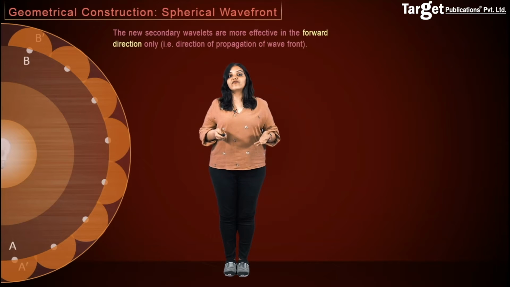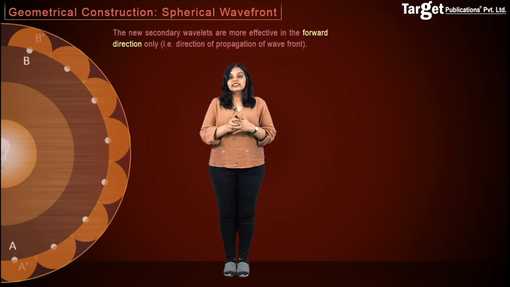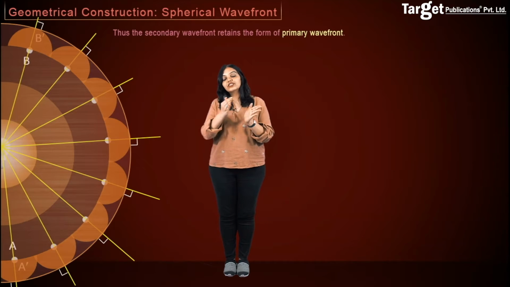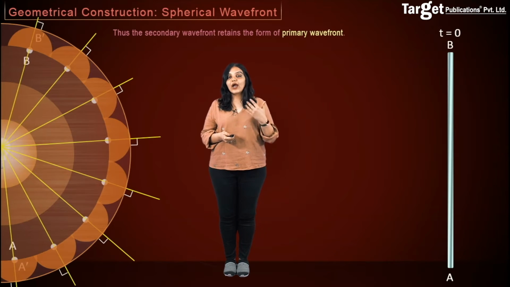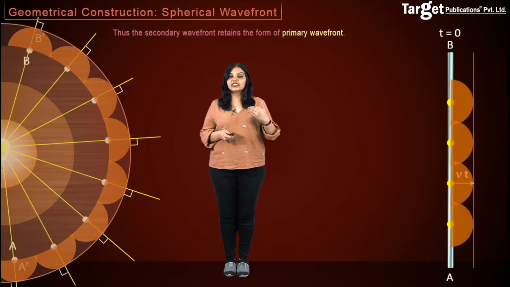And now what you have obtained is the new position and shape of the wavefront at a later time t. This tells us that the secondary wavefront is retaining the form of the primary wavefront, which means that a wavefront always travels parallel to itself. You can see that the new shape is parallel to the old shape of the spherical wavefront. A similar analysis can be undertaken if you have a plane wave emanating from a cylindrical or linear source of light. In such a case, again, we consider only the forward direction, and therefore we obtain the new position of the plane wave after time t.